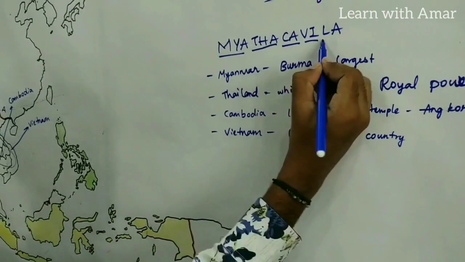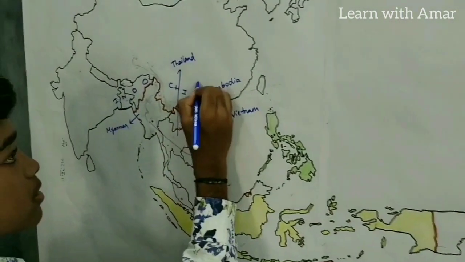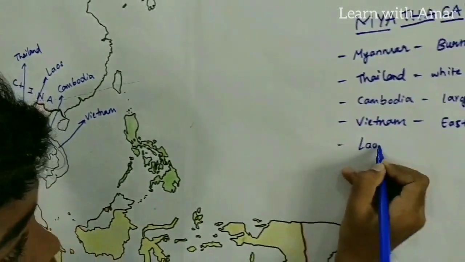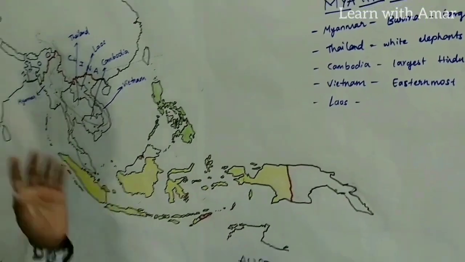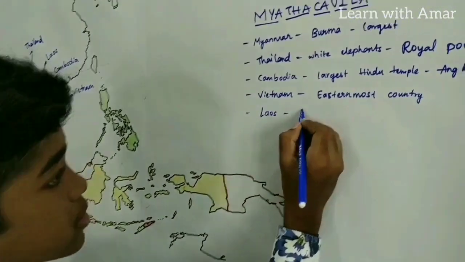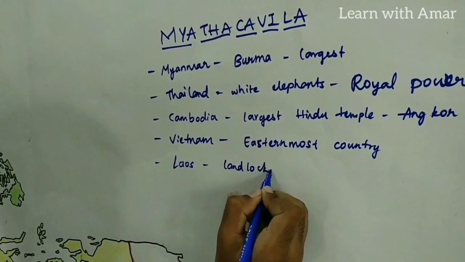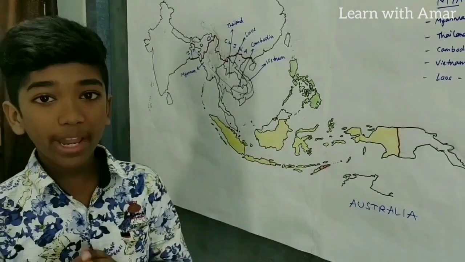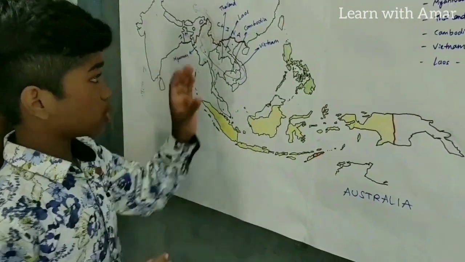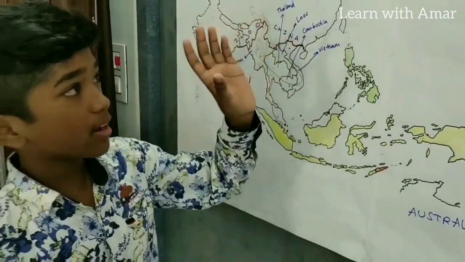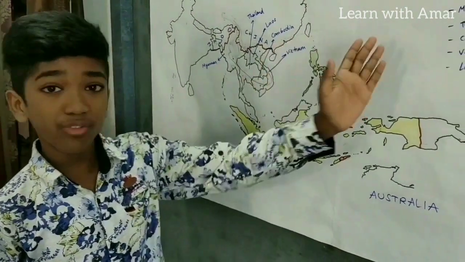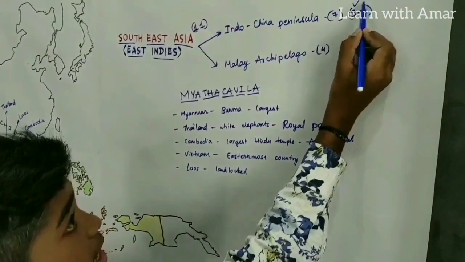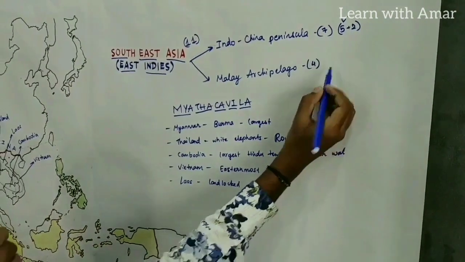So, next comes La for Laos. This one, it is Laos. Laos is the only landlocked country in the Indo-China Peninsula. Now, what is known as landlocked country? Landlocked country is nothing but a country which do not have any seashore, any sea coast. So we have completed the 5 countries with a phrase. What is it? It is Myata Kavila, right? So we have completed these 5 countries, and remaining 2 are situated to the south of it.